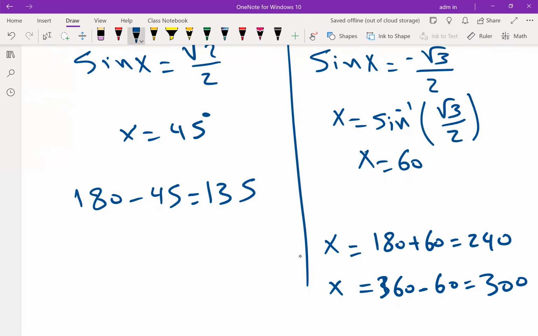300. Before leaving the question, please use your calculator and write sine 240. Is it correct? Yes. Alhamdulillah. Again, sine 330. Yes.